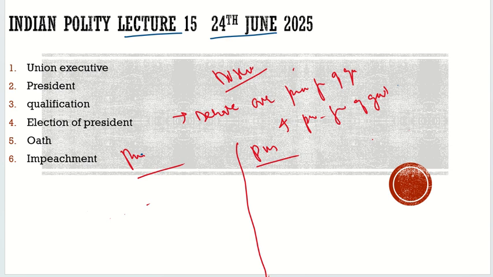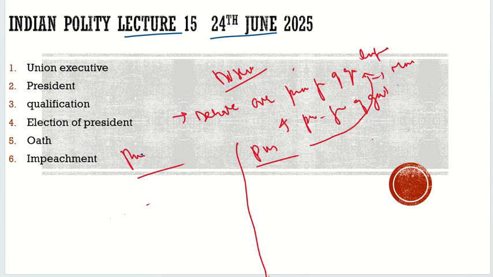Shashi Tharoor is such a proponent of the presidential form of democracy that he wants India to adopt it, and there are reasons for that. First, why did we adopt the prime ministerial form of democracy? As I told you yesterday, we were exposed to it, and when you are exposed to something, after you get independence you lean towards it. Also, the prime ministerial form of democracy is more accountable.